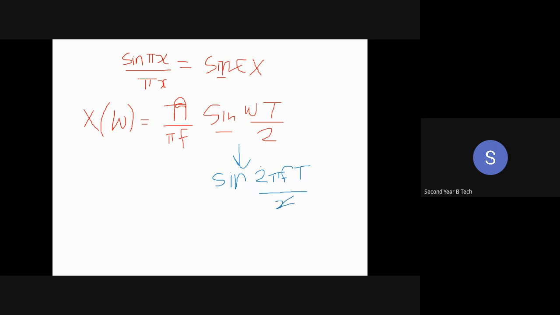So this 2 and 2 get cancelled, and we are only remaining with pi f T. Outside we also have pi f in the denominator, so I took it inside, because it is whole divided by pi f. The same equation I have rearranged and written as A sin(pi f T) upon pi f.